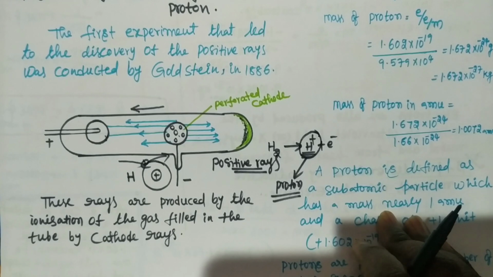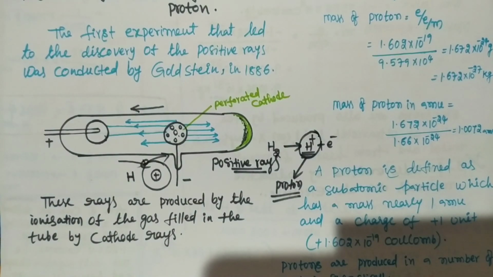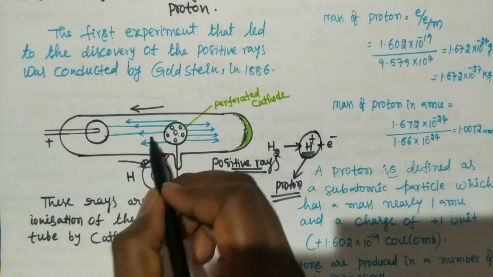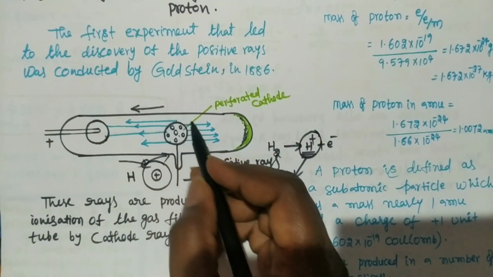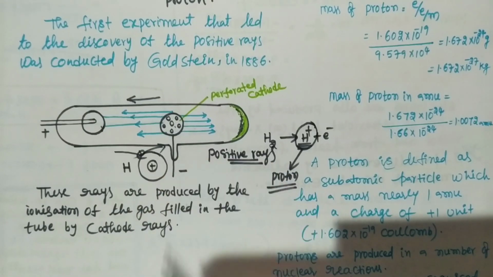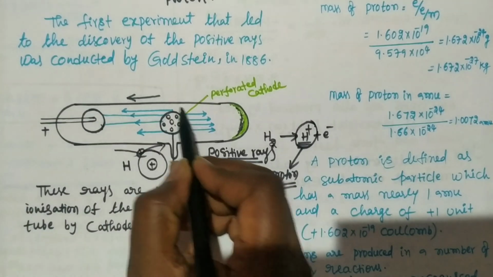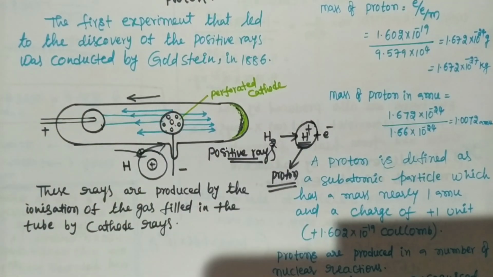We already discussed in the previous video regarding cathode rays: cathode rays are independent of which gas is taken in the discharge tube and independent of which metallic plate you take as a cathode. But in the case of anode rays, they are dependent. If you take different gases, different protons will be generated. So positive rays or anode rays depend on which type of gas you have taken here.